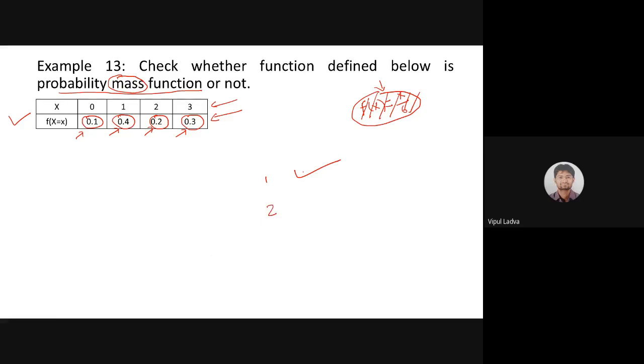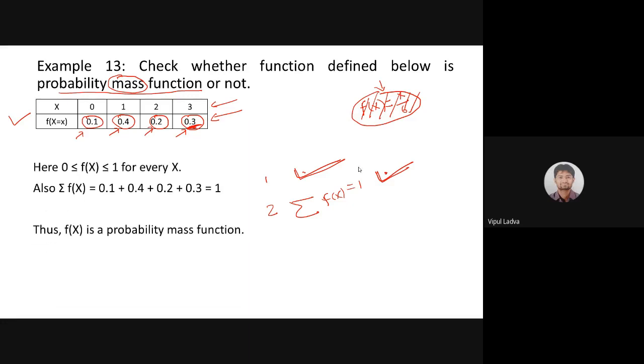Now what about the second? For the second, what we were checking is that the summation of all the probabilities must be 1. So let's add them: 0.1 plus 0.4 is 0.5, plus 0.2 is 0.7, and 0.7 plus 0.3 gives us 1. So the addition of all of them is also 1. All the probabilities lie between 0 and 1, and the addition of all the probabilities is also 1. So we can say that this is a probability mass function. Yes, observe, this will be the solution.